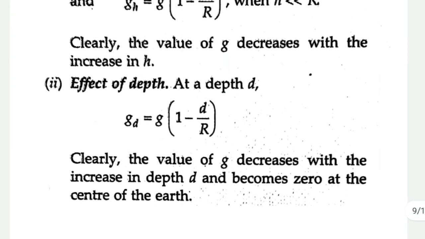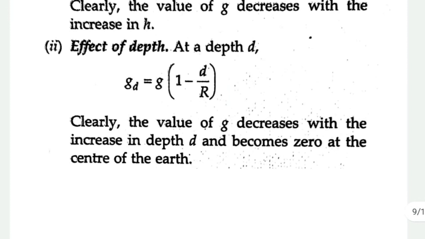Now coming to the effect of depth. At a depth d from the surface of Earth, the value of g is given by gd is equal to g into 1 minus d by r. So this equation also shows that with depth, the value of g is decreasing.